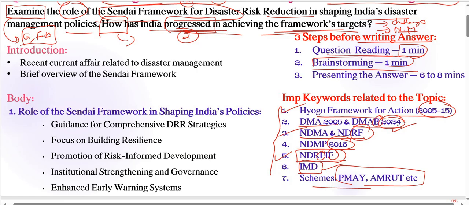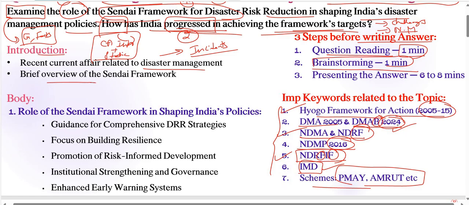Next, coming to our introduction part here, we need to start with a CA introduction, a current affairs introduction, plus we need to add a static background, right? Recent current affairs related to disaster management. What are the important recent measures? Recent disaster in Himachal Pradesh, we have seen heavy rains and landslides leading to significant loss of life and infrastructure, right? We need to give these types of incidents or issues here, right? Very important recent issues, right?